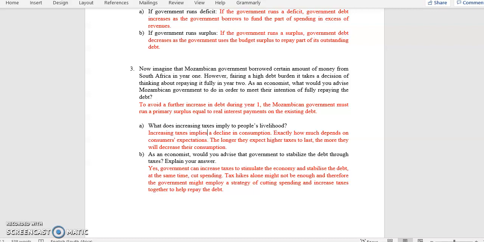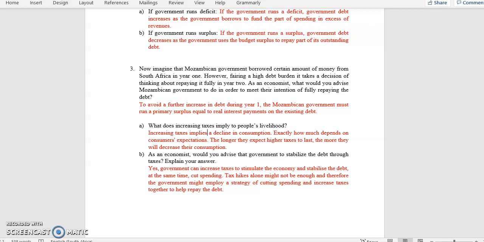Question 3b. As an economist, would you advise that government stabilize the debt through taxes? Explain your answer. And again, as I said when I was starting, we explain all of this according to your own ways, but it should be backed by theory. There are many ways to explain question 3b. You can say yes and you can say no. But let's just say yes.